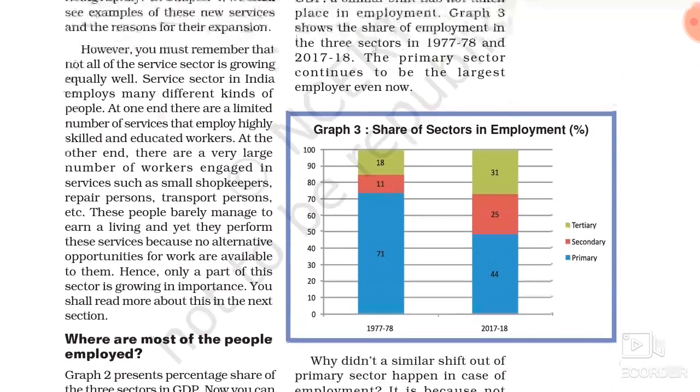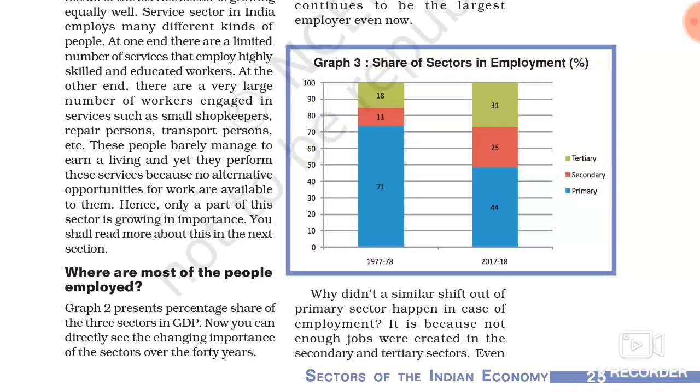the share of employment in the primary sector is less. In 1977-78, the share of employment in the primary sector is more, but in 2017-18 the share of employment from the primary sector is very few.